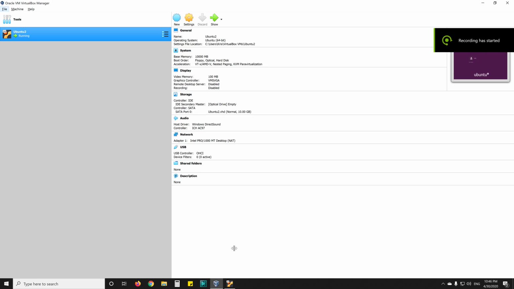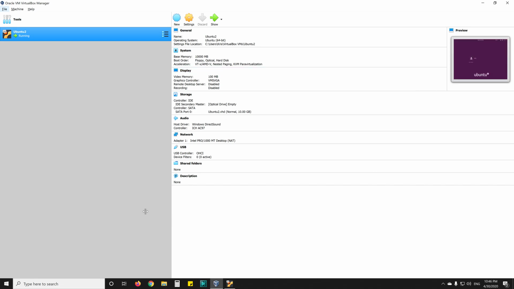Hi, I'm going to review Ubuntu, which I've installed into VirtualBox. This is VirtualBox right here. The reason I've done this is, although Ubuntu gives you the option to install some sort of dual boot option, where, say if you've got Windows 10, you can partition a section of your C drive, your hard drive, and then do some sort of dual boot thing where you can flick between both.